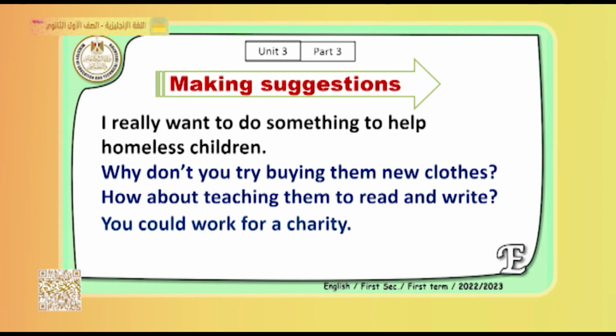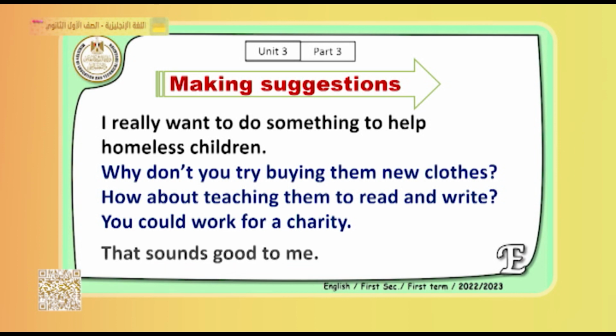Okay. We have another suggestion. You could work for a charity. If you wanted to help people, you could work for a charity. And you know the word charity. Charity is an organization which helps poor people. That sounds good to me.